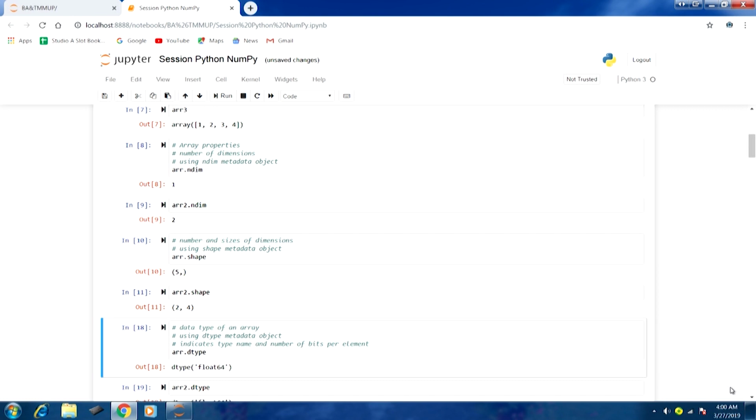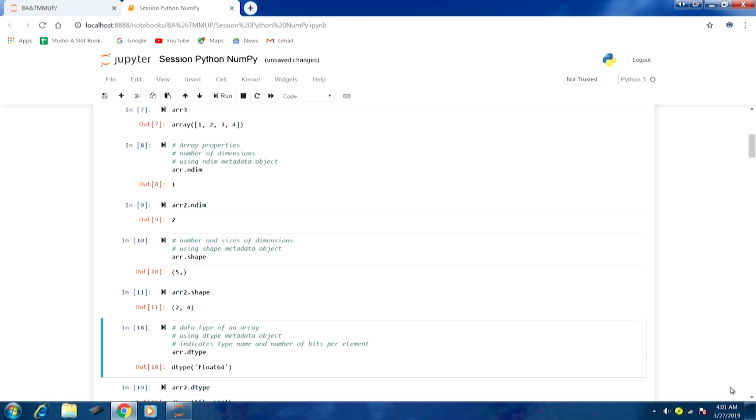Another important property of an array object is the data type that is being stored in a particular array object. How do we find that out? We can use the dtype attribute. This dtype attribute will indicate the type name, whether it is float, integer, string or something else, and the number of bits per element used to store those elements.